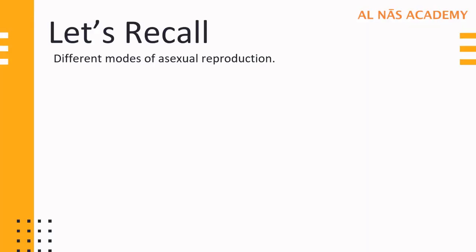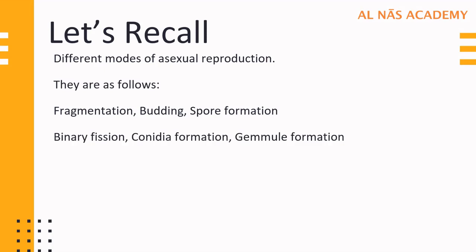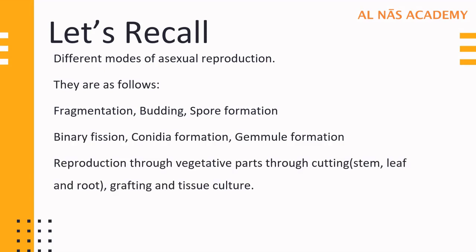Let's do a quick recap. Today we have studied about different modes of asexual reproduction. They are as follows: fragmentation, budding, spore formation, binary fission, conidia formation, gemmule formation, reproduction through vegetative parts through cutting of stem, leaf and root. We have also studied about grafting and tissue culture.